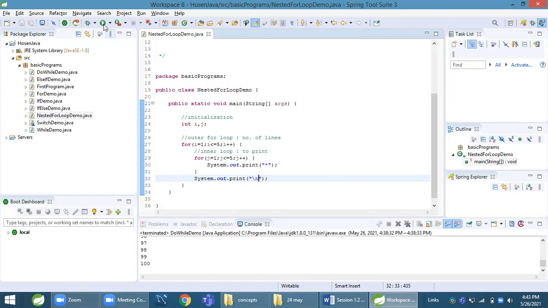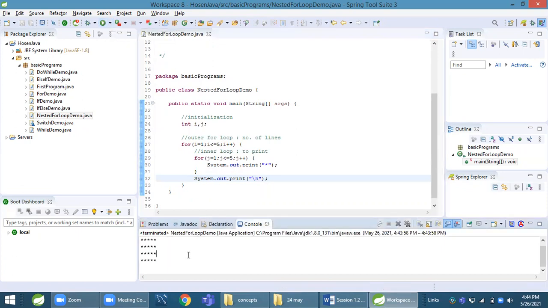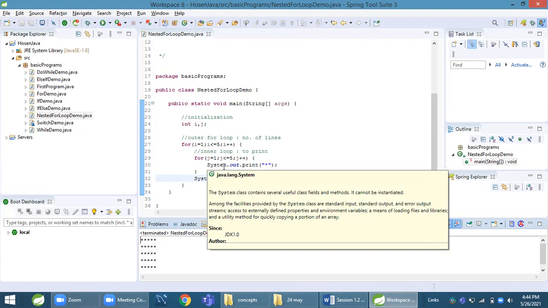First we run this and see how execution is happening. Here 1, 2, 3, 4, 5. For each line it's printing 5 stars, but at the first iteration it should print 1, then 2, then 3.